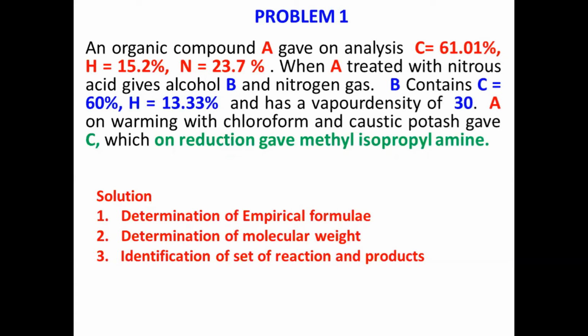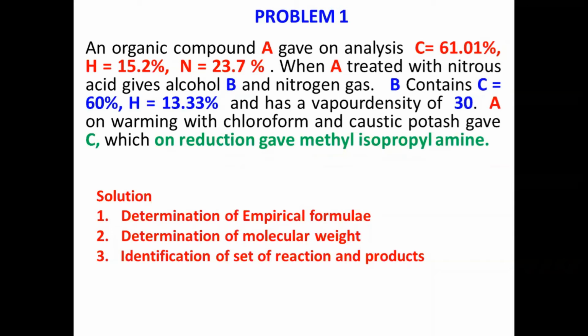When A is treated with nitrous acid, it gives an alcohol B, which contains carbon 60%, hydrogen 13%, remaining oxygen, and B has a vapor density of 30. The meaning of this vapor density is that we have a direct relation between vapor density and molecular weight. Instead of giving molecular weight, here they have indirectly given vapor density.